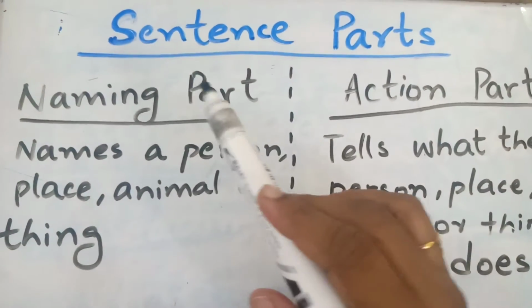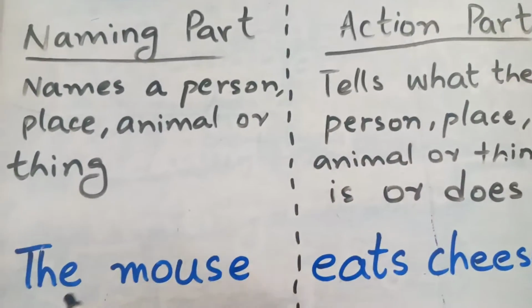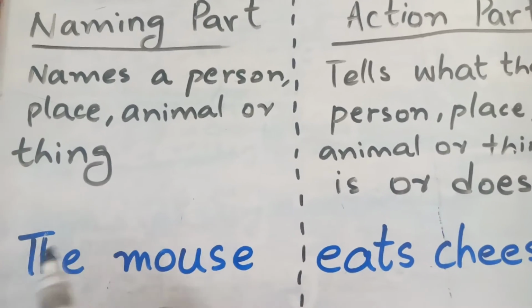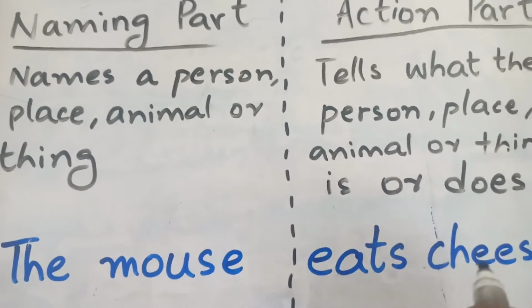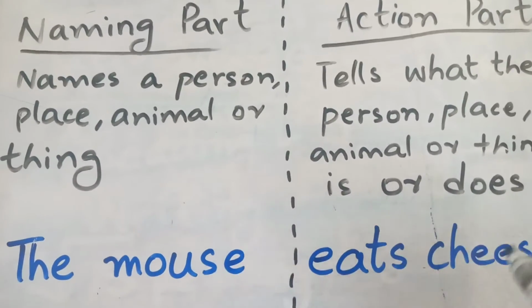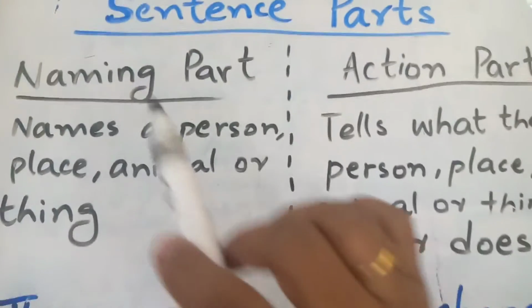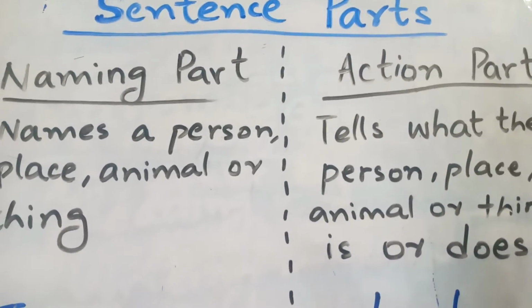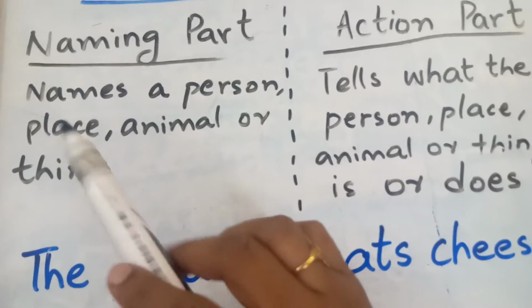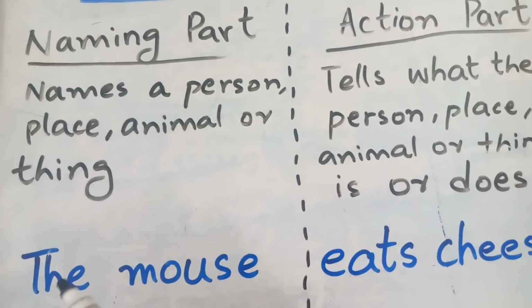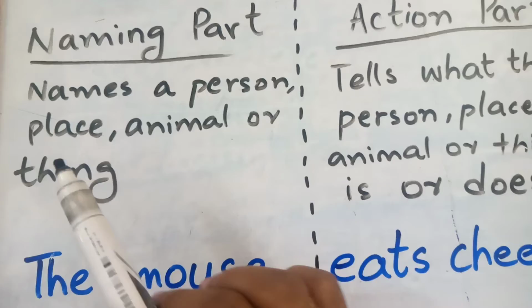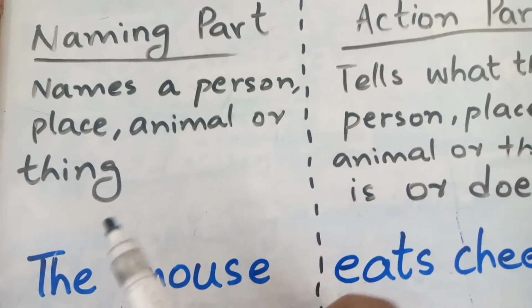Here I have a sentence, and that sentence is: the mouse eats cheese. You can see a sentence here, the mouse eats cheese. This sentence is divided into two parts, right? One part is a naming part and the other is an action part, right? Naming part means the first part of the sentence constitutes a name either of a person, place, animal, or thing.